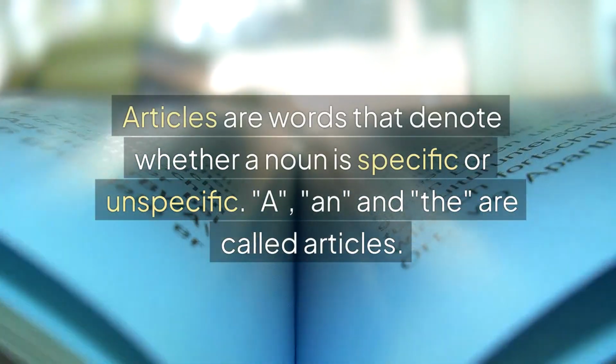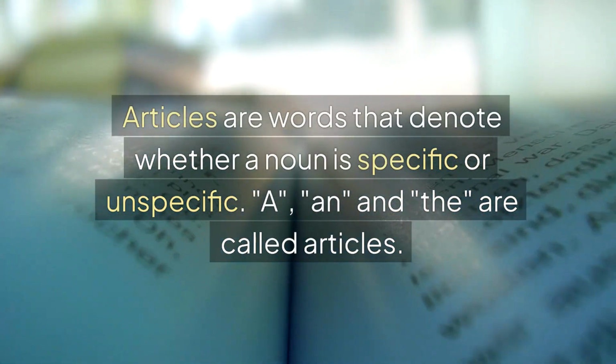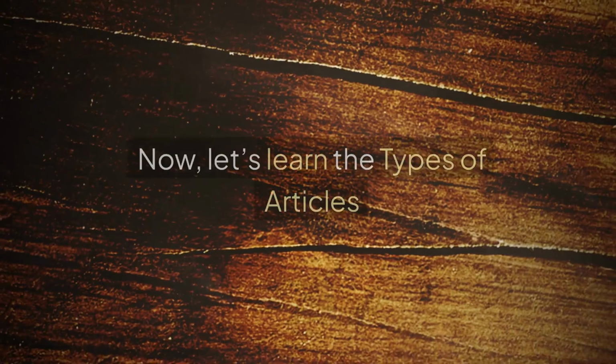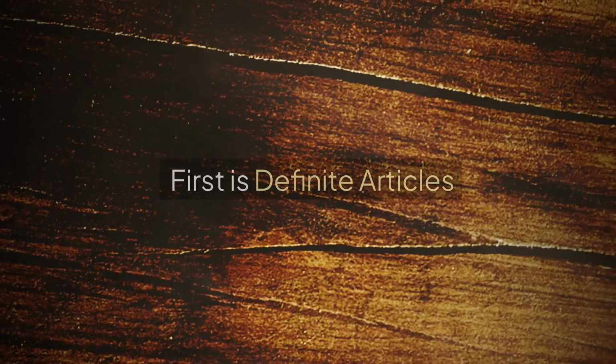Let's learn together. Articles are words that denote whether a noun is specific or unspecific. A, an, and the are called articles. Now, let's learn the types of articles.